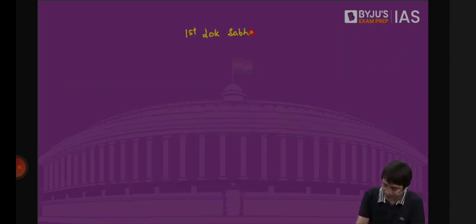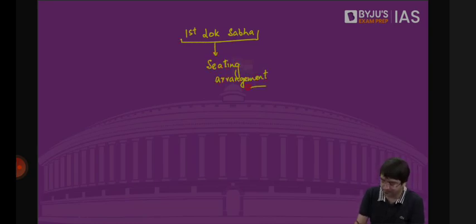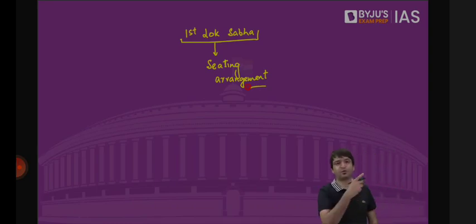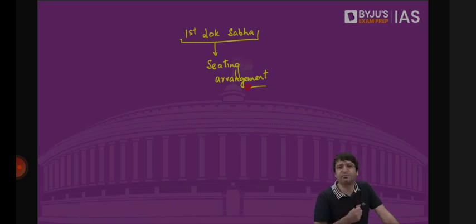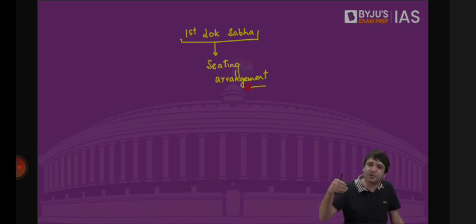In the first Lok Sabha, the speaker had to decide the seating arrangement. For example, we have Chinnaswamy Stadium in Bengaluru, where the World Cup cricket matches are being played. What is going to be your seating arrangement? That is dependent upon the kind of ticket which you have purchased. If you have purchased a corporate box ticket, the cost is 50,000 rupees. If you have purchased a terrace ticket, the cost is 25,000 plus the tax. If you have purchased an end stand ticket, the cost is 15,000. If you have purchased a different stand ticket, the cost is 5,000. If you have purchased other stands, the cost is 1,000, the cost is 2,000. So depending upon the money that you have shelled out, that determines where you are going to be seated inside the stadium.